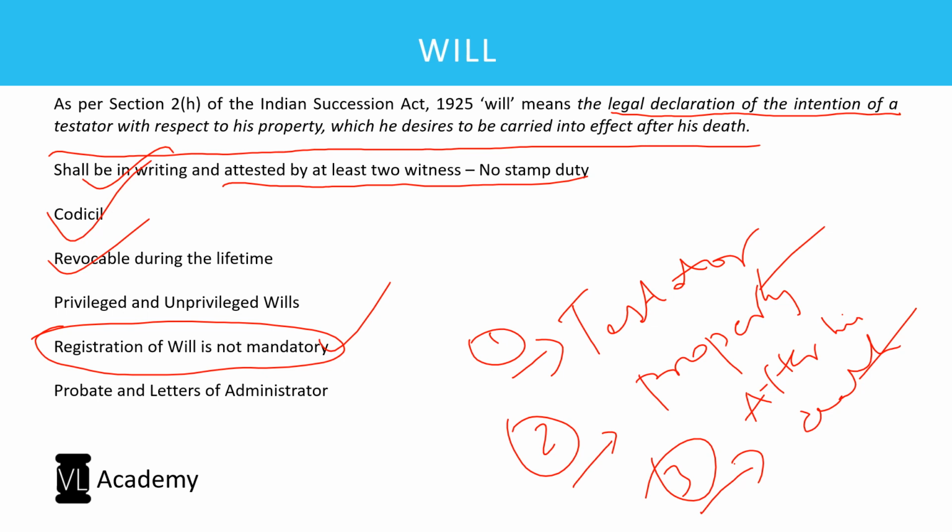And then there are 2 types of wills, privileged and unprivileged wills. Privileged wills are the wills made by the army and the navy who are at war and cannot obviously go in search of paper, write something, sign and get an attestation. So even if they write it anywhere, or even if they communicate it to their colleagues that this is what I want, this should happen this way, even then that would still be a valid will. That is a privilege we have given to the people who protect our lives at the borders. That is a privileged will, and all other wills are called unprivileged wills.